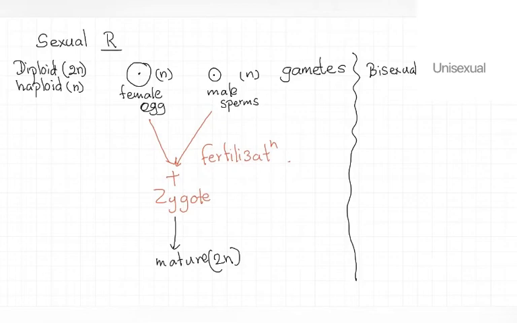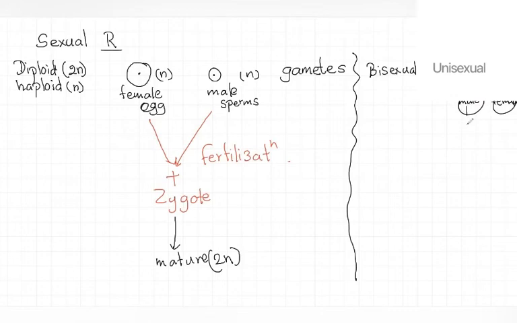Unisexual means uni, and uni means one, right? They have only a single sex. If you take a mature organism, it can be either a male or a female.